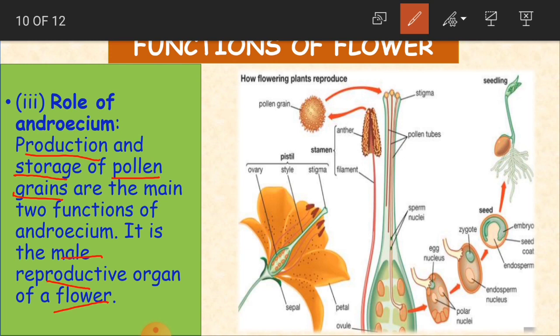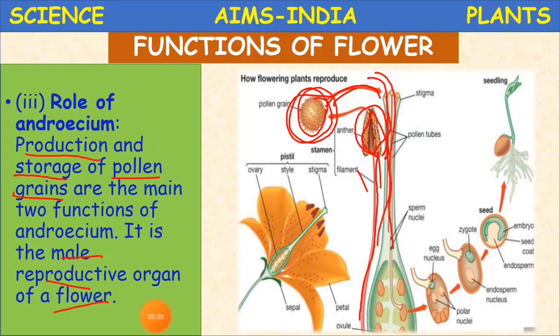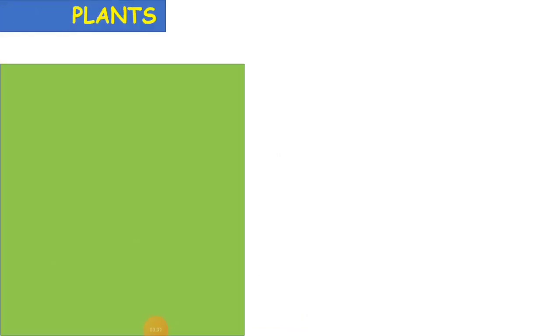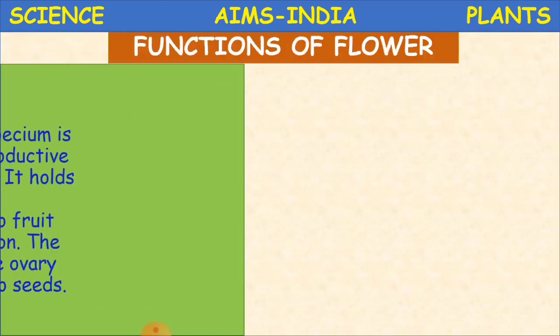If you see this anther, it will have pollen grains. You can see in the picture here. It is attached to the filament. So Androsium, what does it do? It is going to produce and store these pollen grains. And why do we call it the male reproductive organ? Because when these pollen grains enter the stigma, then the reproduction starts. So this is the role of Androsium, and now we'll see the role of Gynosium.